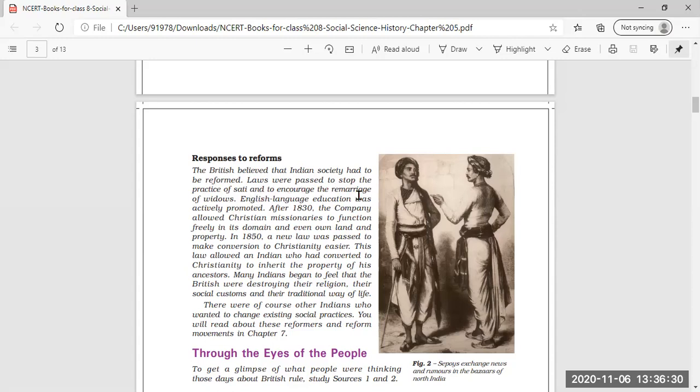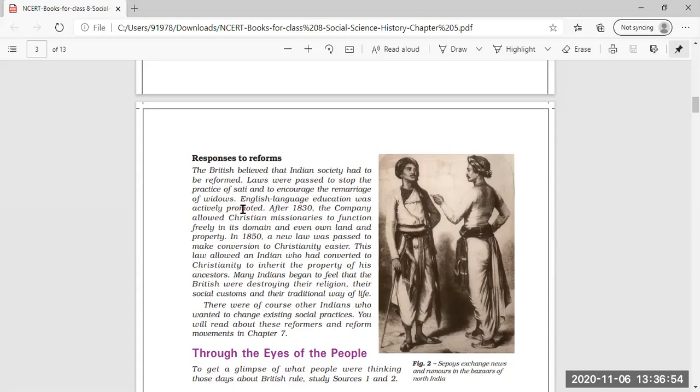Now, laws were passed to stop the practice of sati and to encourage the marriage of widows. As the Britishers wanted to make reforms in the Indian society, they passed many laws in which they wanted to stop the practice of sati.